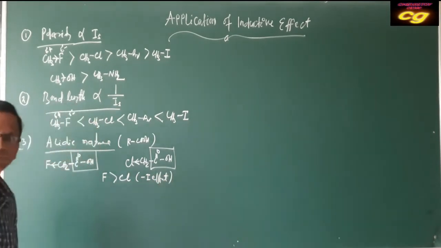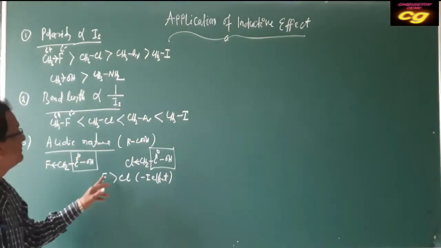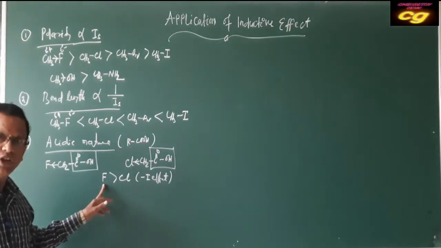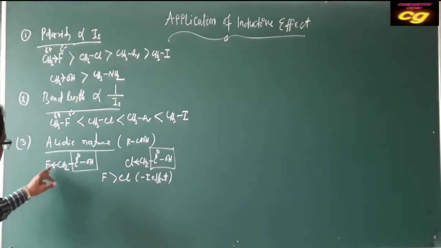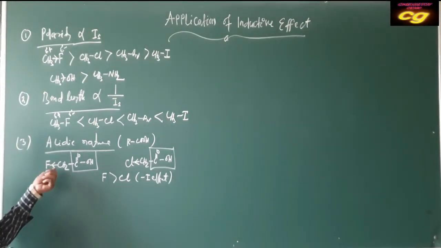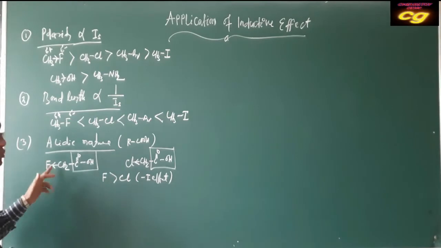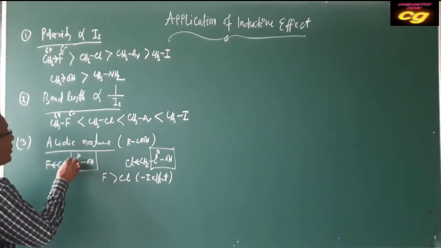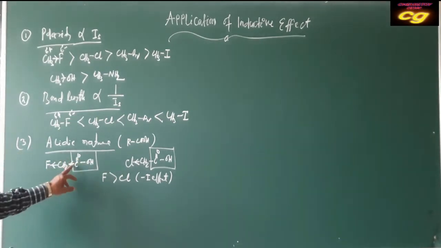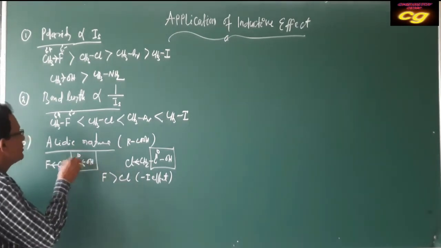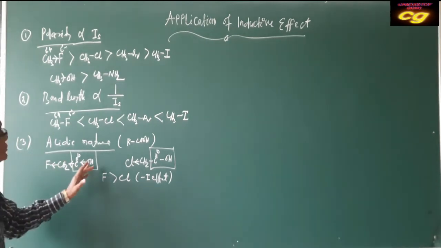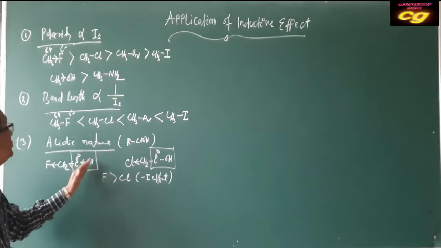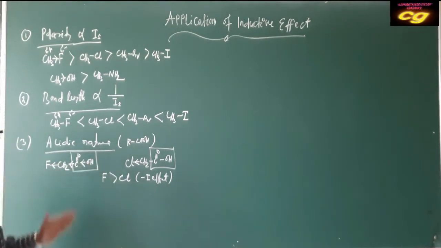We already discussed the comparison. Fluorine has more electron withdrawing nature than chlorine, as it has more electronegativity. Fluorine is attracting the electron from carbon due to the inductive effect, and this bond is also polar, so the bonded electron is shifted toward this, and automatically this bonded electron is also shifted towards carbon. So if fluorine is attracting, then the electron of oxygen will be shifted toward the carbon and towards fluorine.